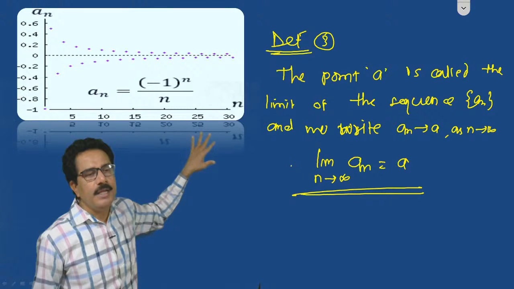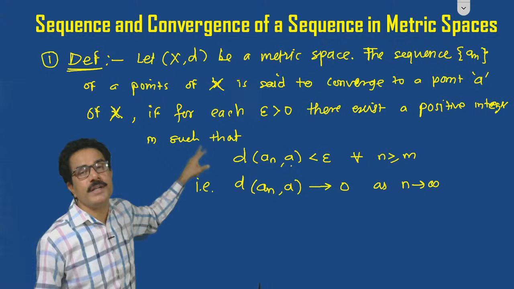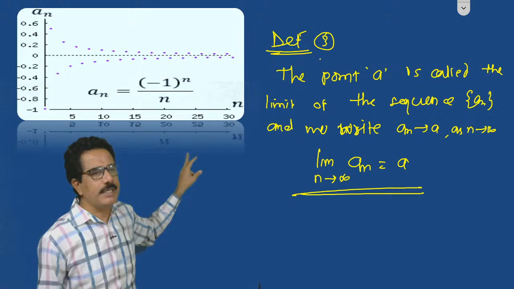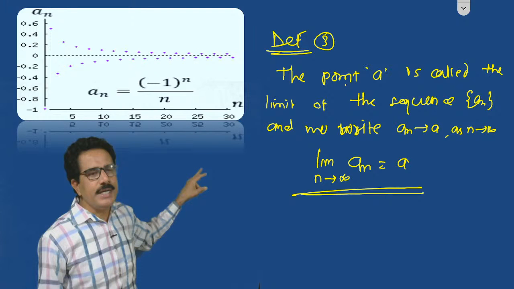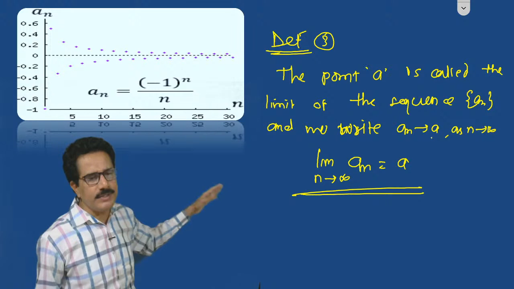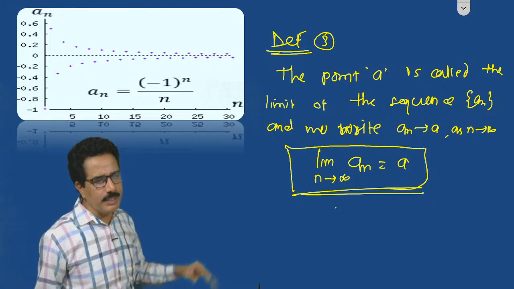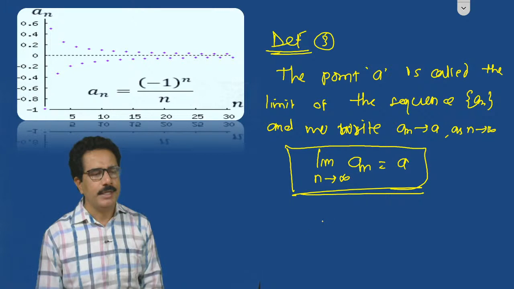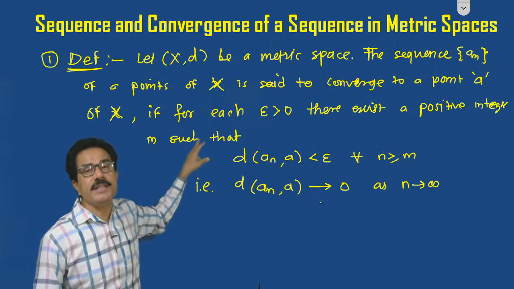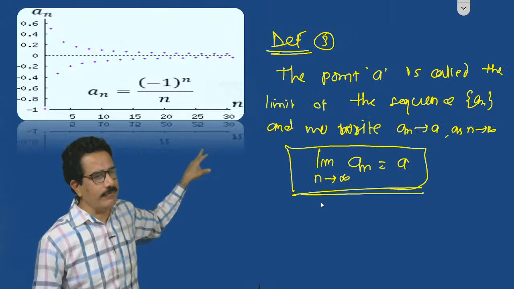But actually the main definition is the first definition. This is the main definition, in the form of the distance metric, in notation form. Definition third: a point a is called the limit of the sequence a_n, and we write a_n tends to a as n tends to infinity. This is the notation of the limit. Okay, so this is the simple third definition, but you must write the definition in this form.